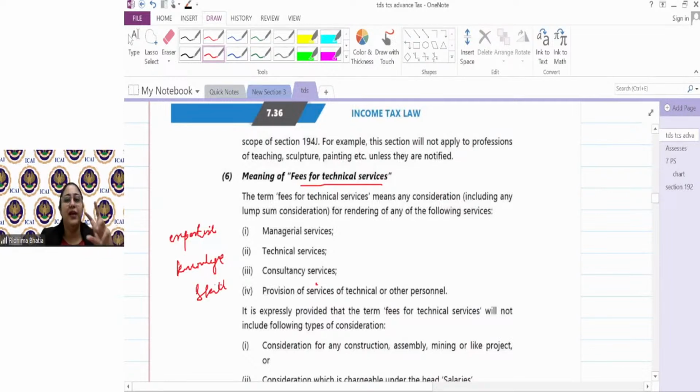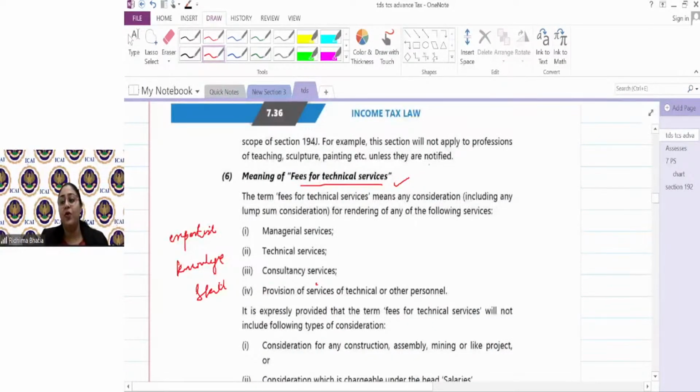You go to a Big Four for advisory. Okay, I'm getting into this transaction. Please advise me. Please consult me. What should I do? That is fees for technical services. You will deduct the TDS under 194J. I am going to do a market survey. I need someone's help to get that survey done. That is a technical service. I will deduct TDS under 194J.